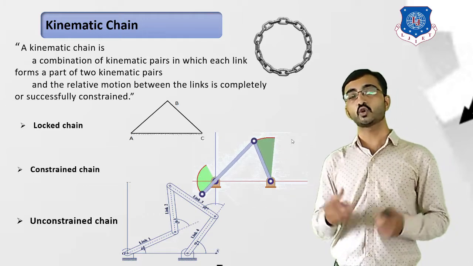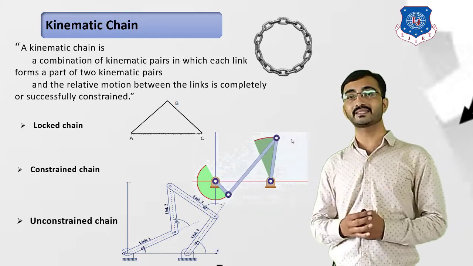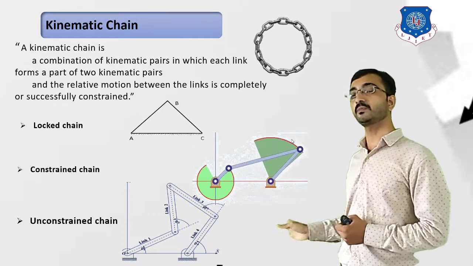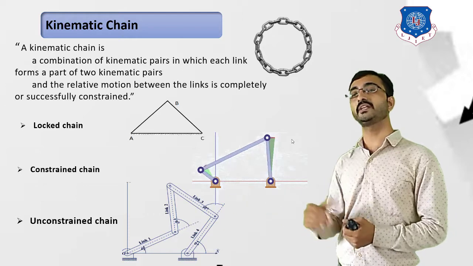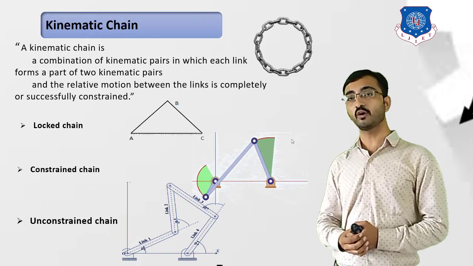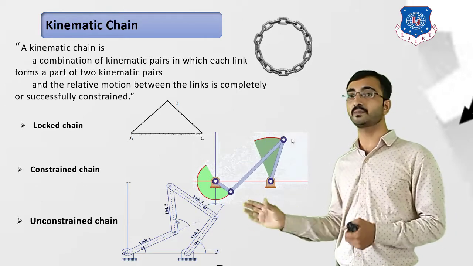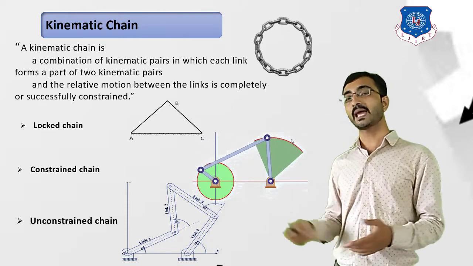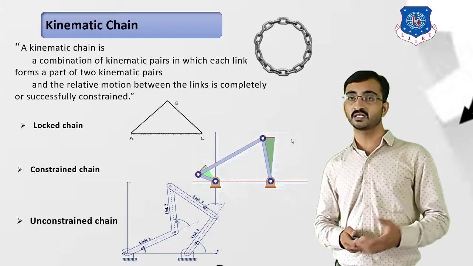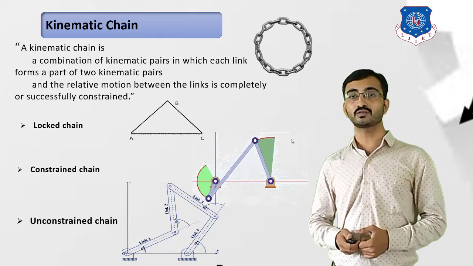When we are joining many kinematic links in such a way that they form a closed loop, but this closed loop does not produce a definite direction motion as an output, then this type of system is not useful to form a mechanism. That's why this type of system is known as an unconstrained chain. Okay, so that is all about kinematic chain.